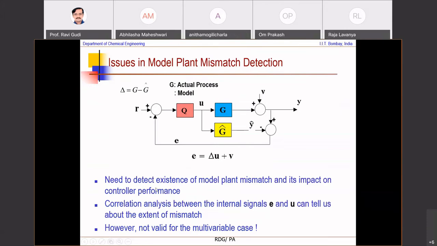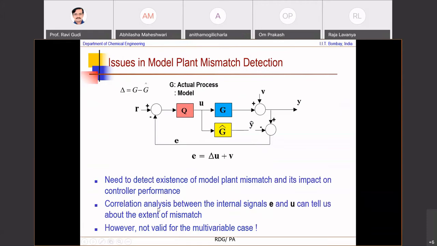Many times, if you just look at the correlation between E and U, assuming V is white noise, and E and U correlation is white, then you know that there's not a whole lot that you can do, and you have to live with it. But if not, then a correlation analysis between the internal signals E and U can tell us the extent of the mismatch. But this is generally not true for the multivariable case.